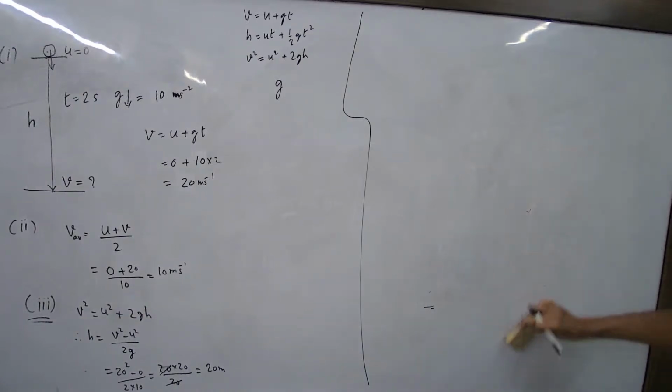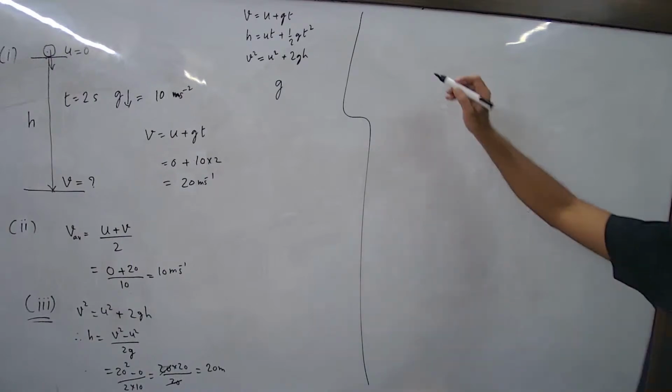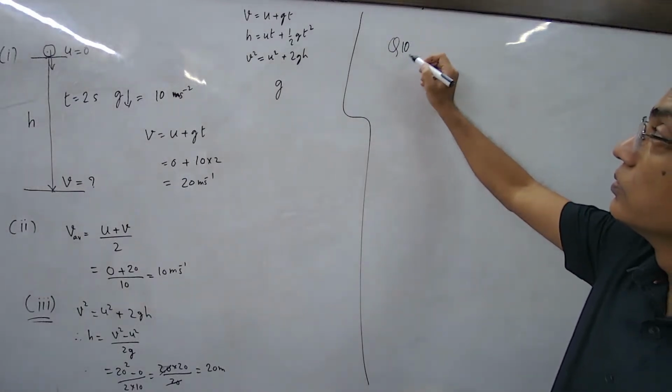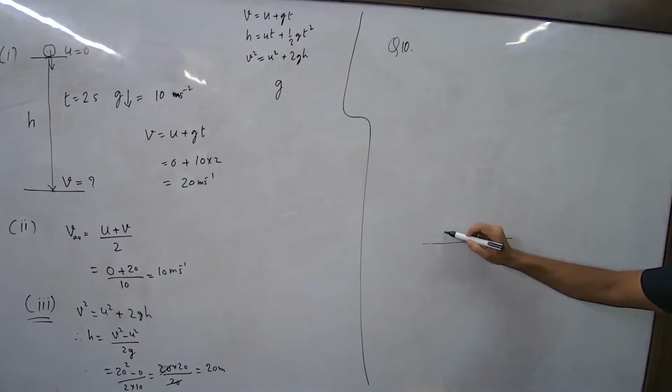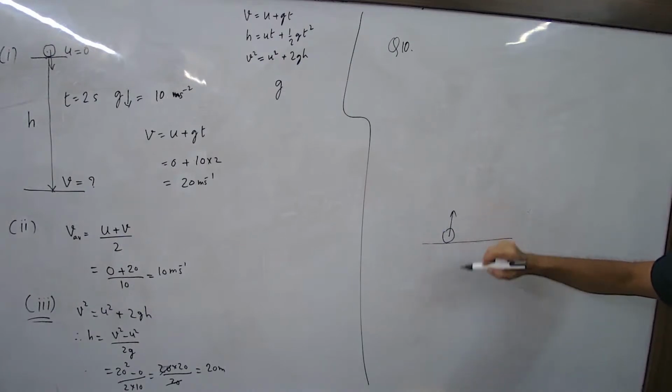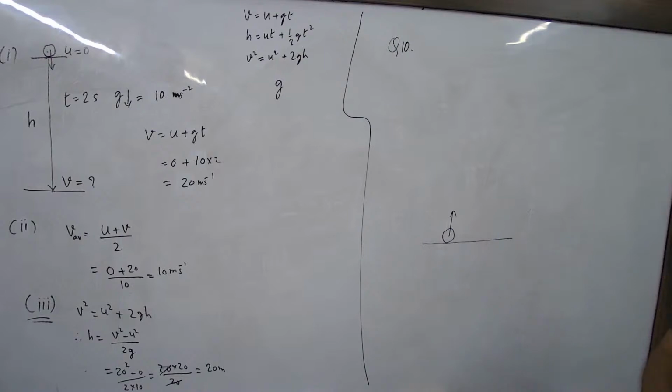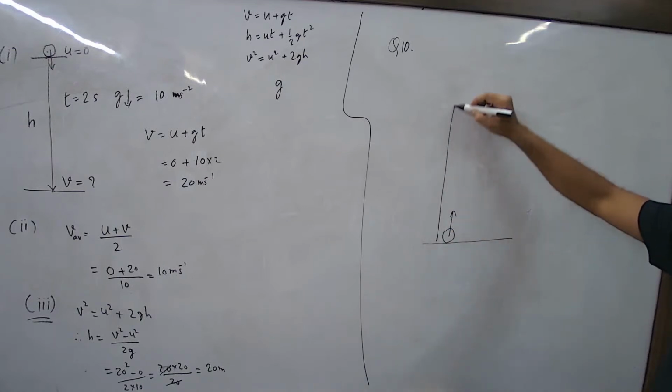An object is thrown vertically upwards and rises to a height of 40 meters. Calculate the velocity with which it is thrown and the time taken to reach the highest point. So everybody understood the question? Suppose this is the ground. The object is thrown upward from here, and it is the velocity with which it is thrown that you have to find out. And it reaches a height of 40 meters.